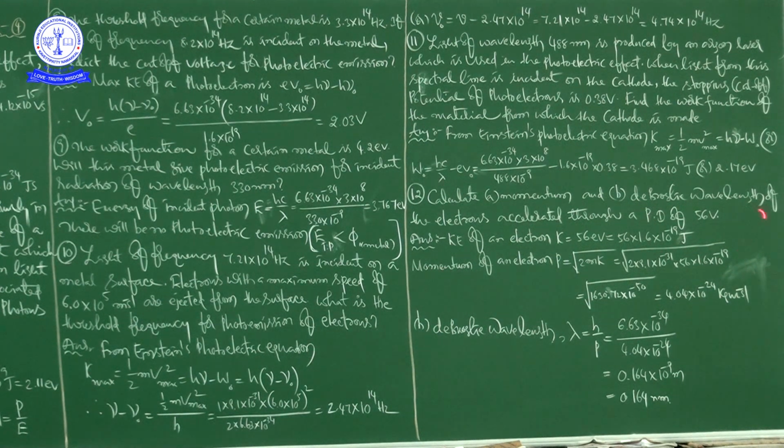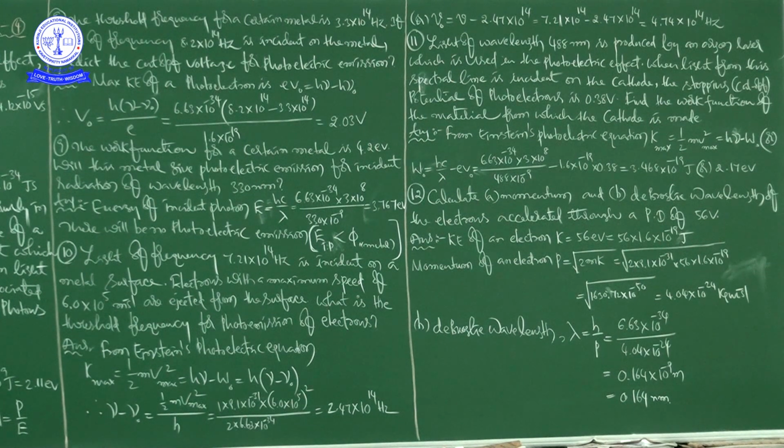Complete this calculation and finally you will get 4.04 into 10 to the power of minus 24 kg meter per second. This is the SI unit of momentum, and this is the momentum of the electron.